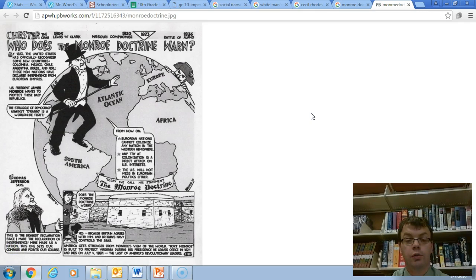The Monroe Doctrine. This was a doctrine, I'll give you the real simple version, by President Monroe, that basically stated that the Western Hemisphere, or the Americas, was the United States' sphere of influence, and that Europe should stay out of that area. That was America's influence. And basically how this affects us in the age of imperialism is that the United States will become a lot more involved in places like Cuba, Costa Rica, as we talked about in the industrial age, and other areas in the Americas, which will continue in the modern period and the contemporary period as well.